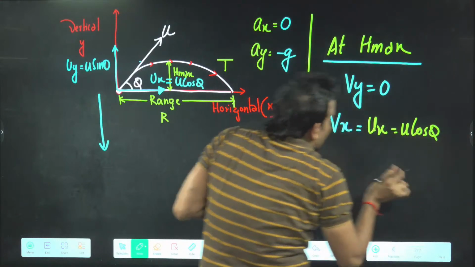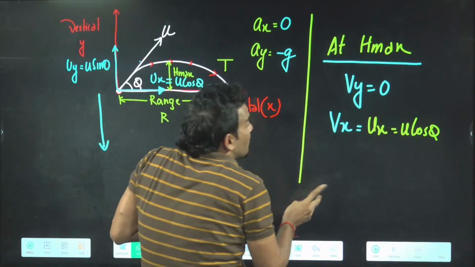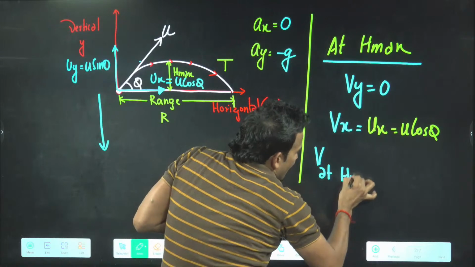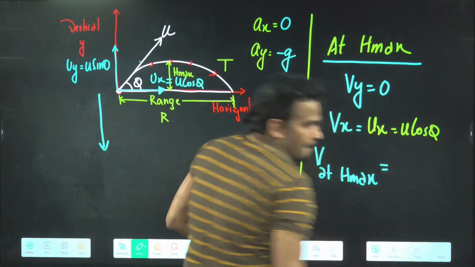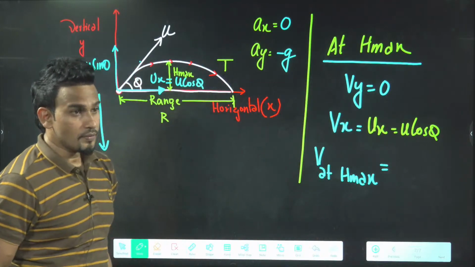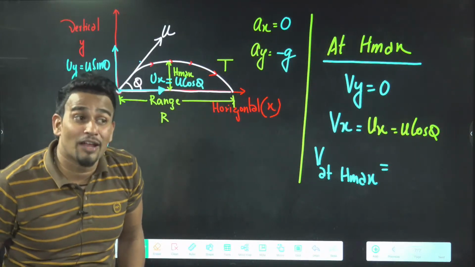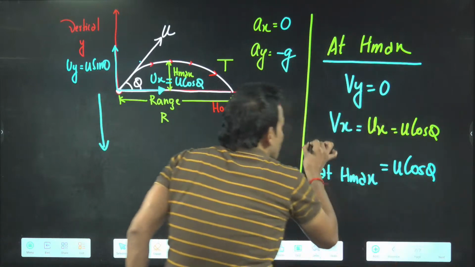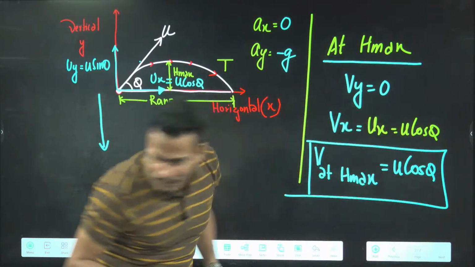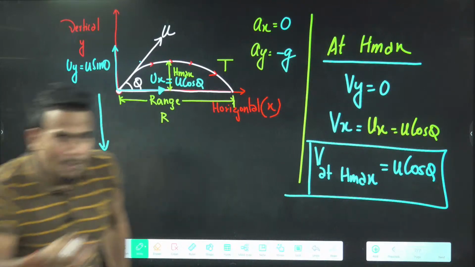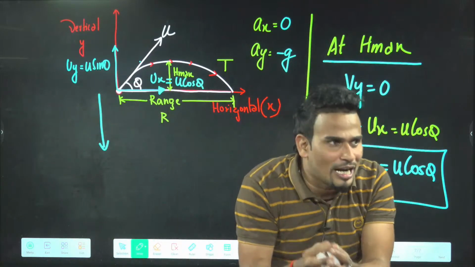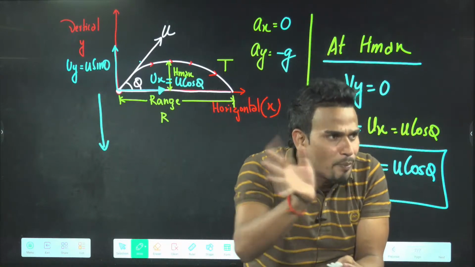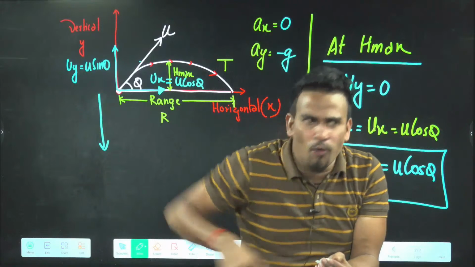So first thing you tell me, at maximum height, what will be the net velocity of the projectile? At h max, what is the velocity of the projectile? U cos theta. Only x velocity will be there. This is a very common mistake which students do. They compare with normal motion, and in that motion at maximum height, of course velocity will be 0. But in projectile, at maximum height velocity is not 0.